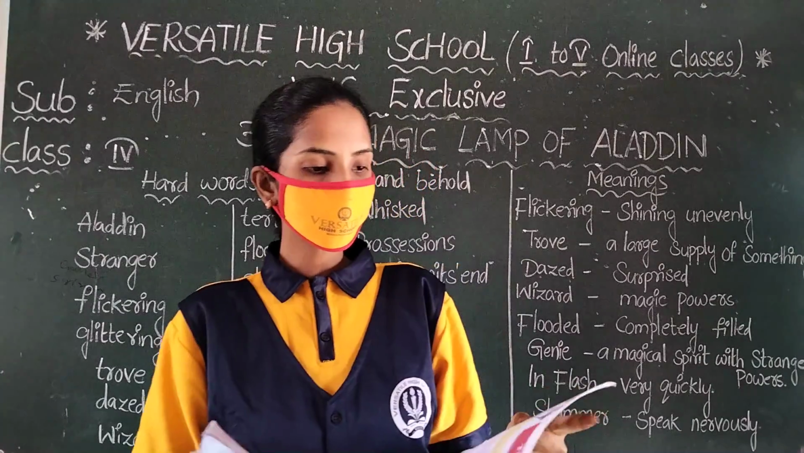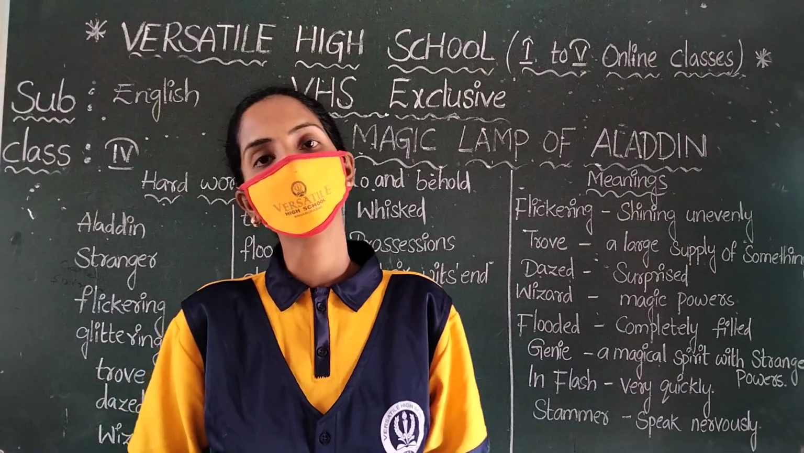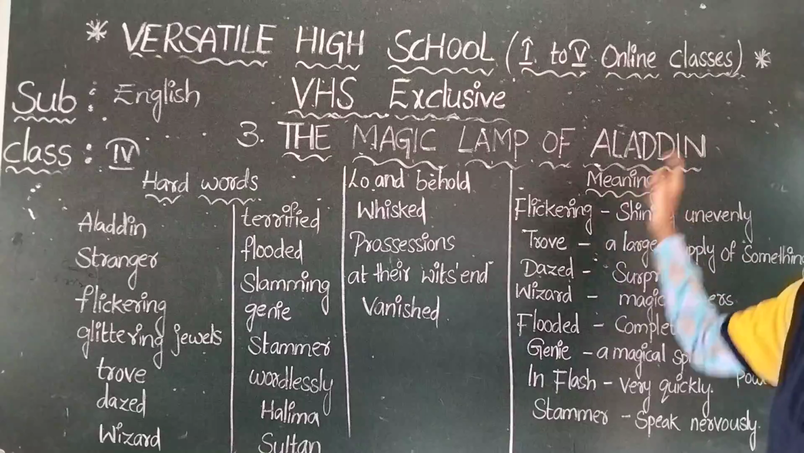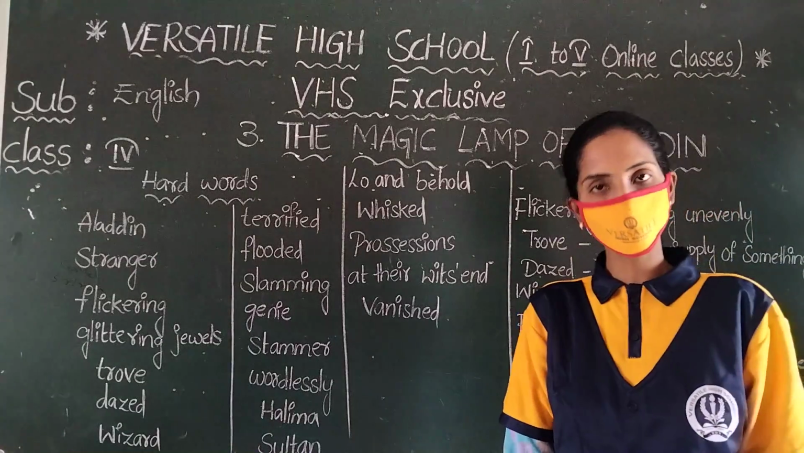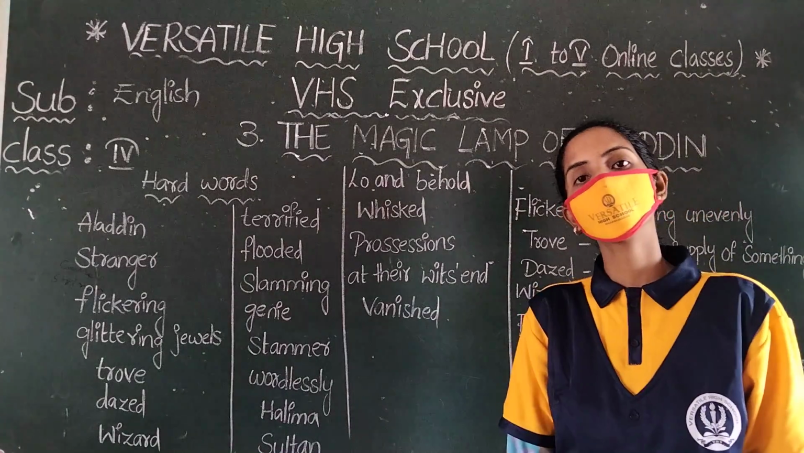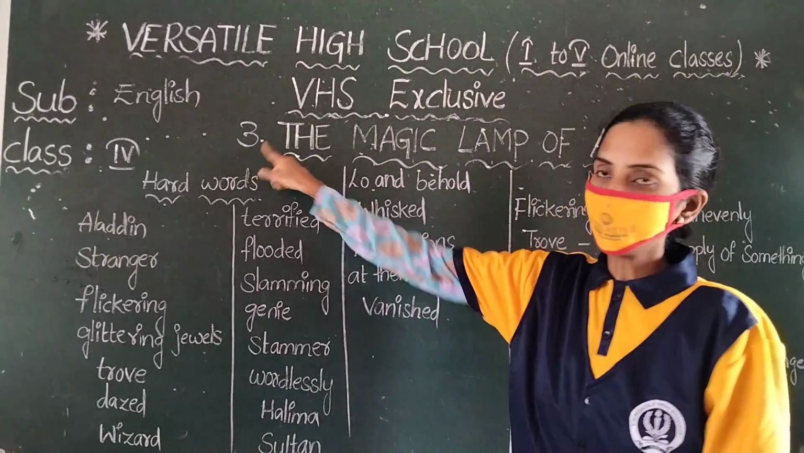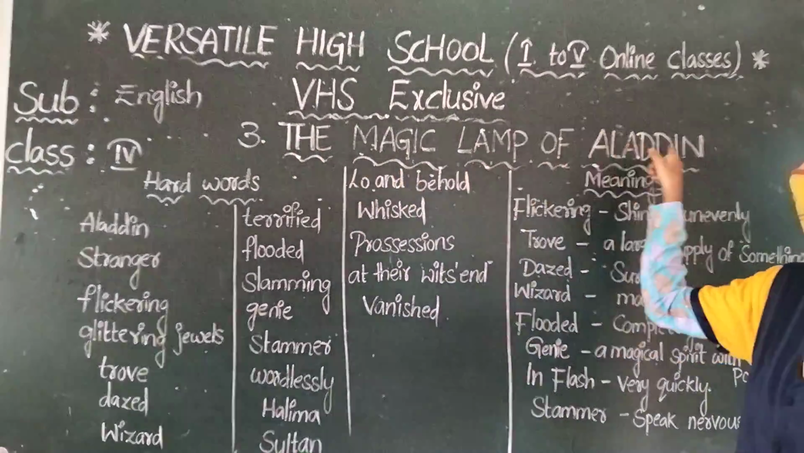Okay, today I will start the lesson. So what is the lesson name? Look at that. Third lesson, The Magic Lamp of Aladdin. This is a very interesting story. It has magical powers and some characters. Okay, third lesson, The Magic Lamp of Aladdin.